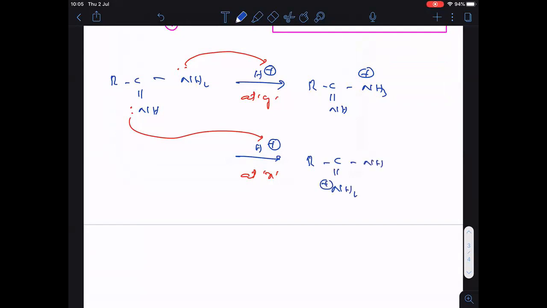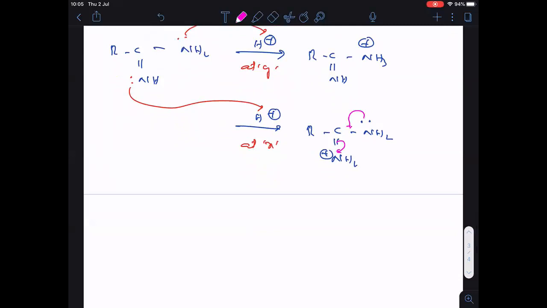Then here NH2 will be there, and this nitrogen carries a lone pair. When the lone pair comes here, the pi bond will go towards nitrogen. So RC NH2 double bonded NH2 positive you will get.